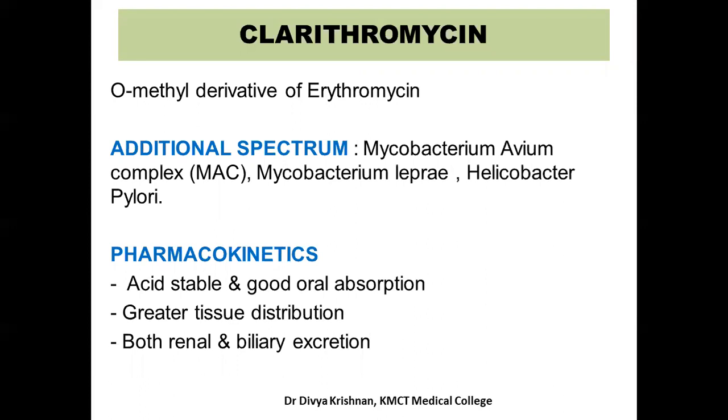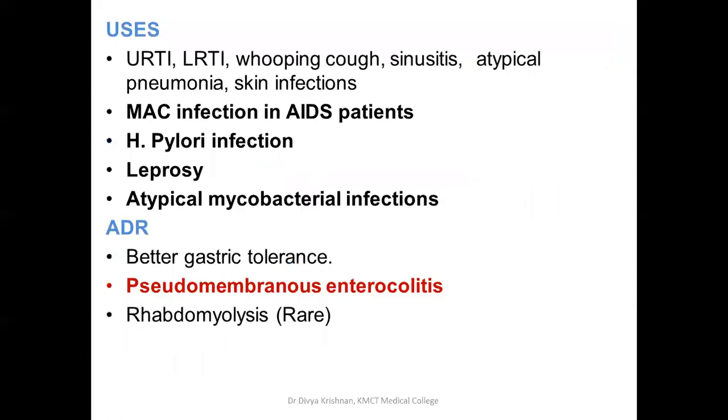Clarithromycin is an O-methyl derivative of erythromycin. It has an additional spectrum other than what is there in erythromycin. That is, it is active against Mycobacterium avium complex, Mycobacterium leprae, and Helicobacter pylori. These are the three principal organisms against which this drug has some additional action. It is acid stable and has good oral absorption, greater tissue distribution, and is excreted both by kidney and the liver.